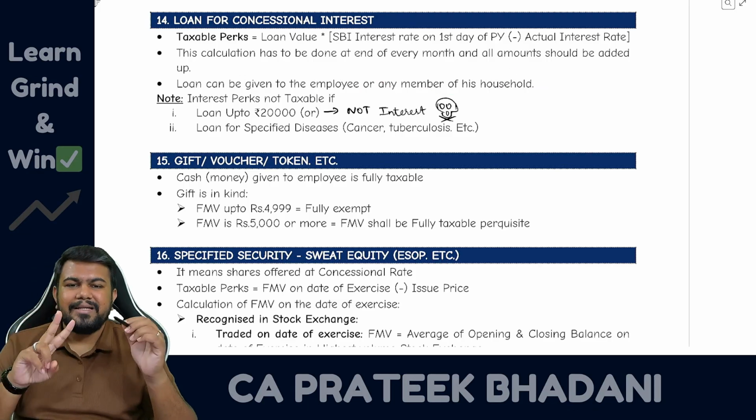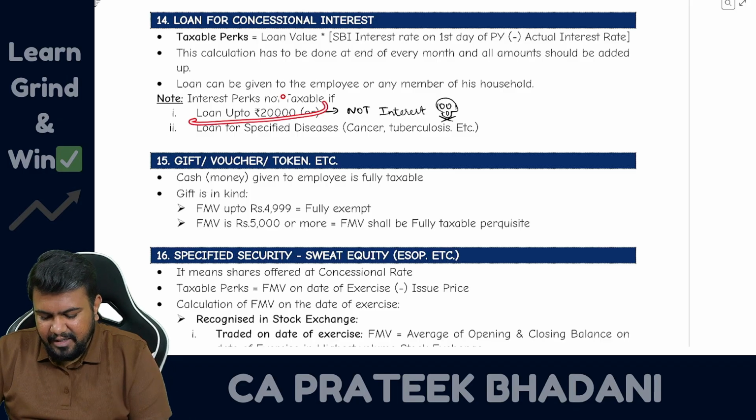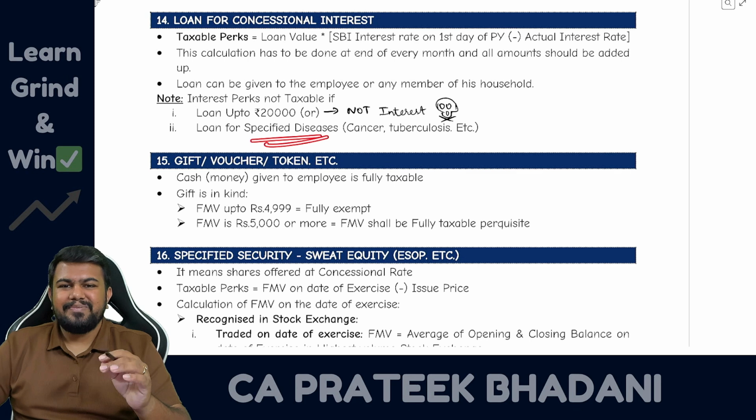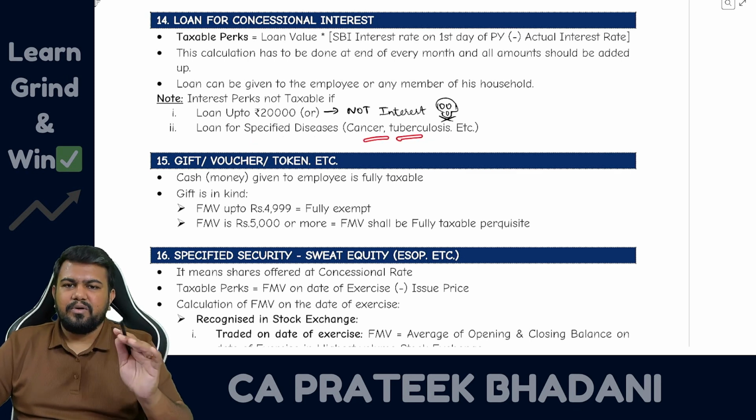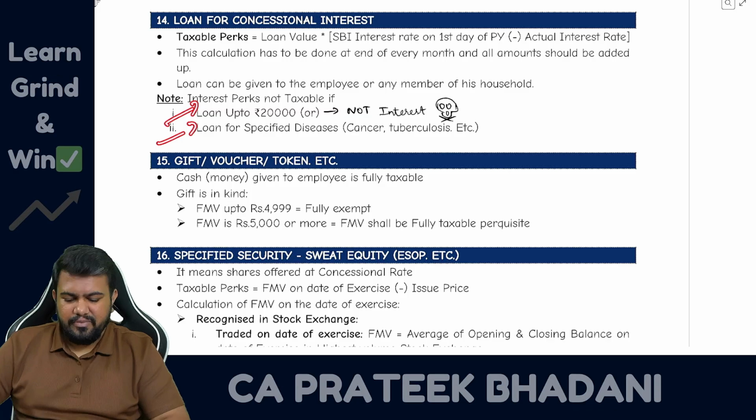Now, there are two cases where there is no need to tax this interest perquisite. Case number 1, where the loan value is up to 20,000. Case number 2, the loan is given for a specified disease like cancer or tuberculosis, etc. In these two cases alone, no need to tax the perquisite value.